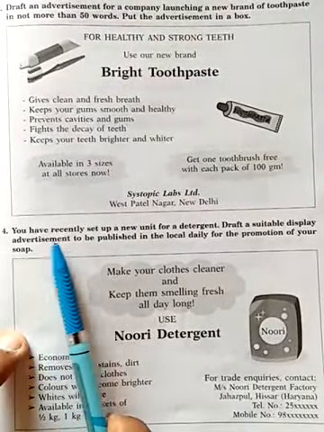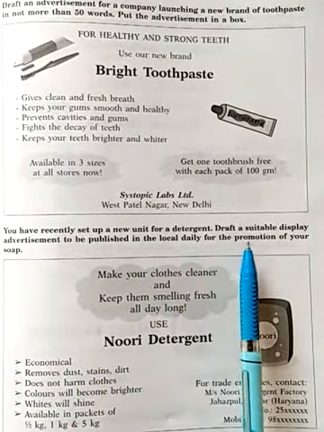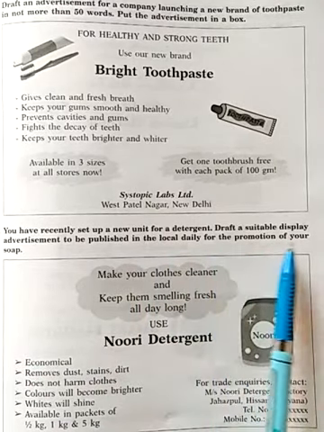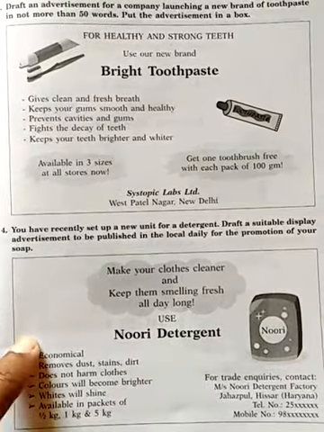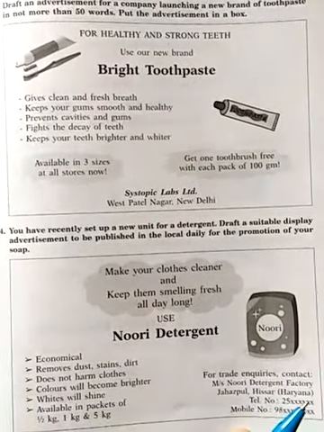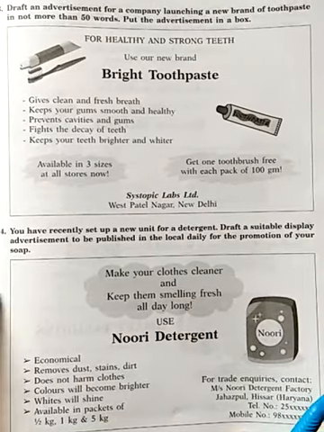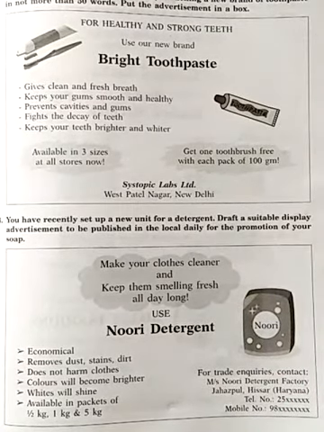You have recently set up a new unit for detergent. Draft a suitable display advertisement to be published in a local daily for the promotion of your soap. You have to publicize the soap, and for that you need to draft a display advertisement that can be called a commercial advertisement.